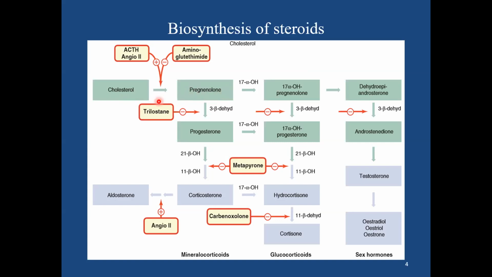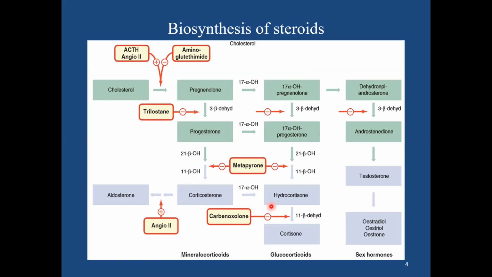This conversion of cholesterol to pregnenolone is controlled by angiotensin II as well as ACTH, depending upon the levels of aldosterone and cortisol. The enzyme responsible for the conversion of cholesterol to pregnenolone is the side chain cleavage enzyme. And this pregnenolone, in the presence of various enzymes, that is 3 beta dehydrogenase, 21 beta hydroxylase, and 11 beta hydroxylase, is converted into corticosterone.